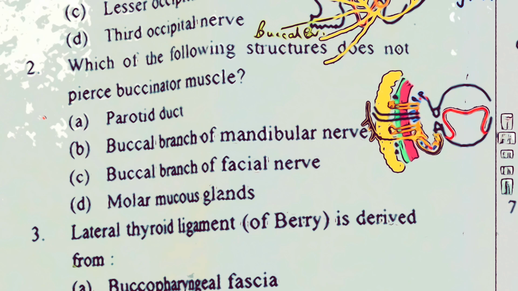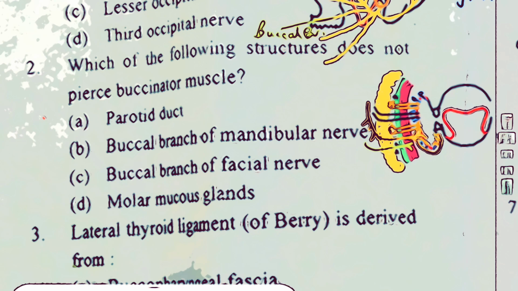So this buccal branch of facial nerve will descend down here, it will perforate this buccal pad of fat and will supply this muscle buccinator. So remember the important point that buccal branch of facial nerve innervates buccinator, but it does not perforate buccinator because it has nothing to supply deeper down, right?